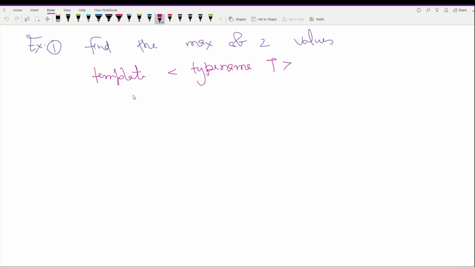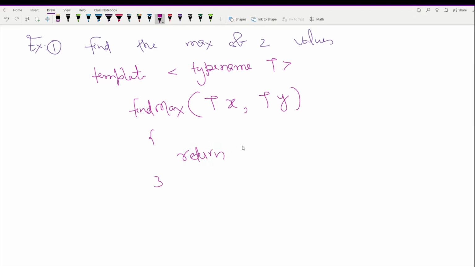Now we have to start writing our function. Function name is findMax, and this function takes two arguments of similar type. One is T, parameter name is x, another is also T and parameter name is y, and then we'll calculate the maximum and return that.